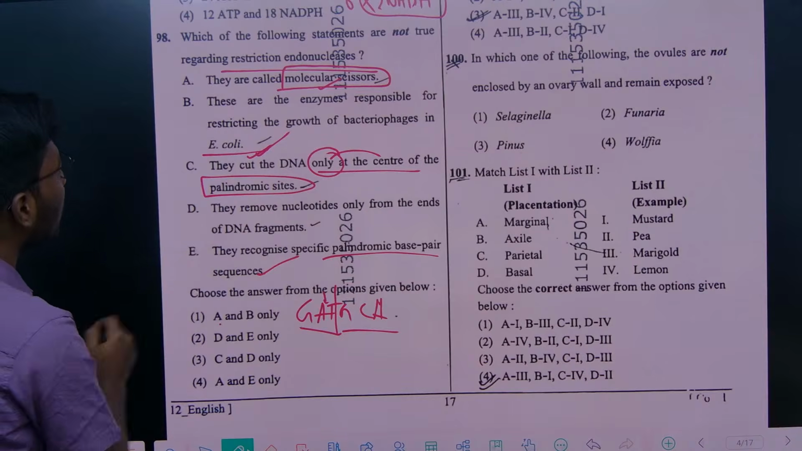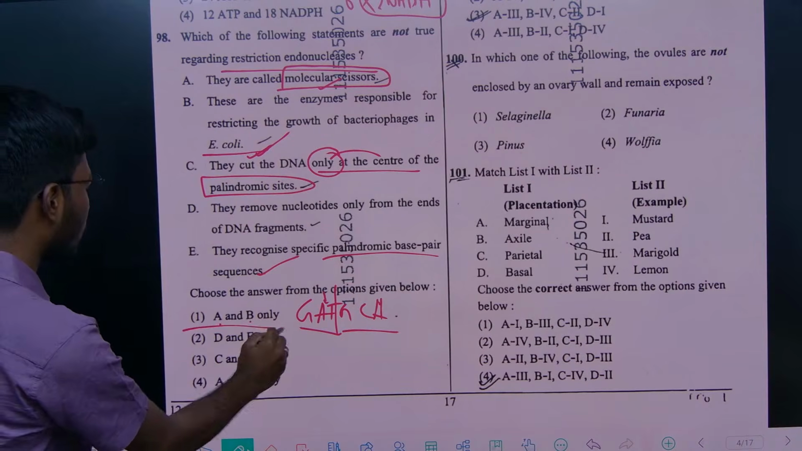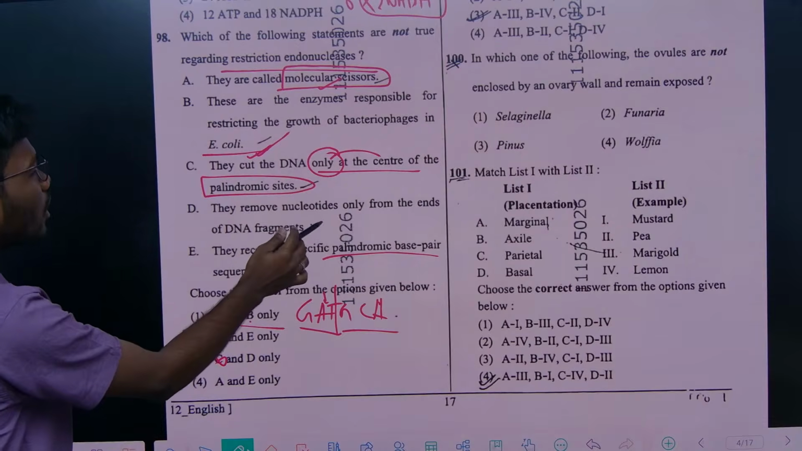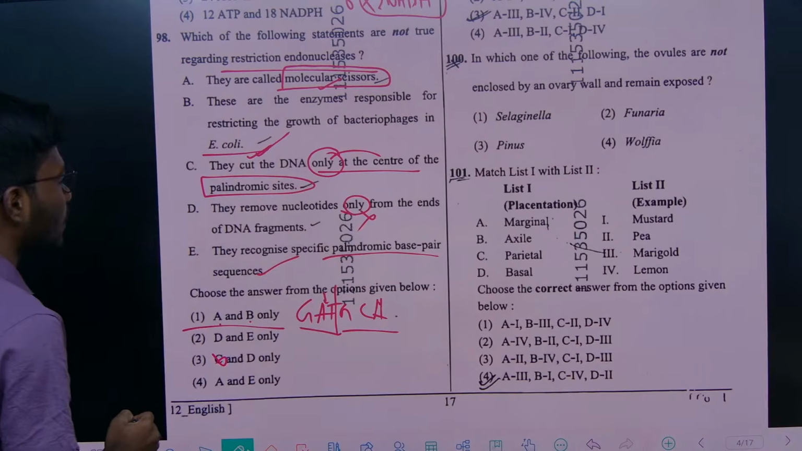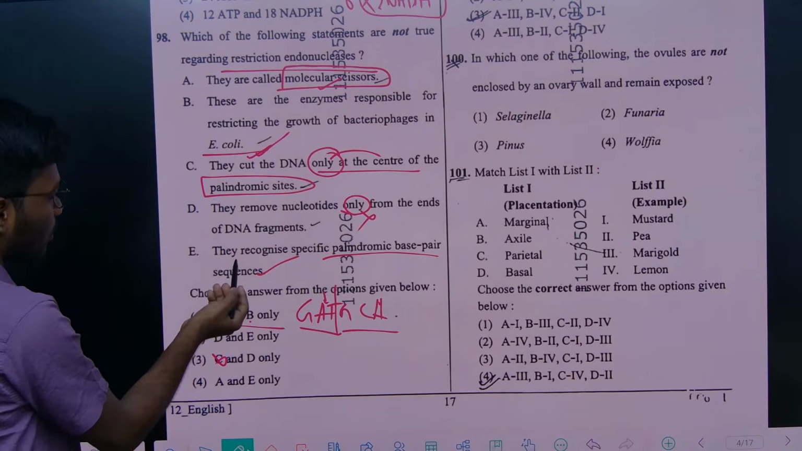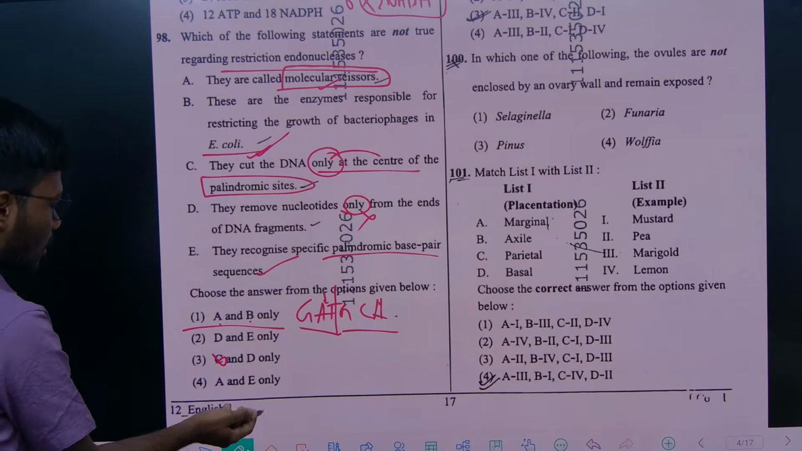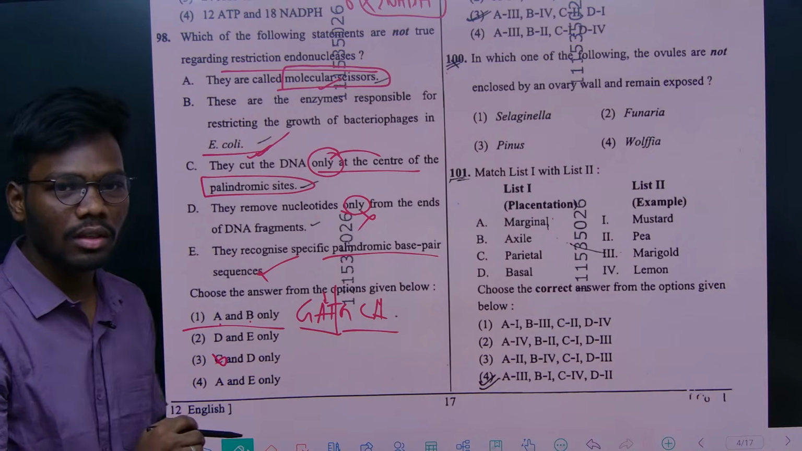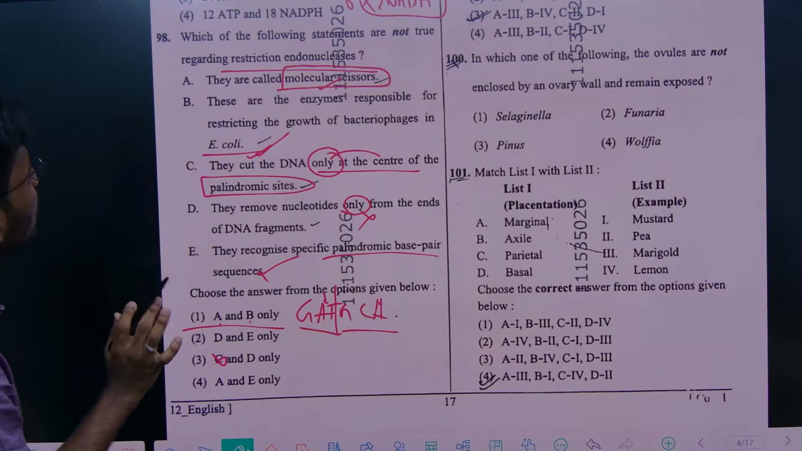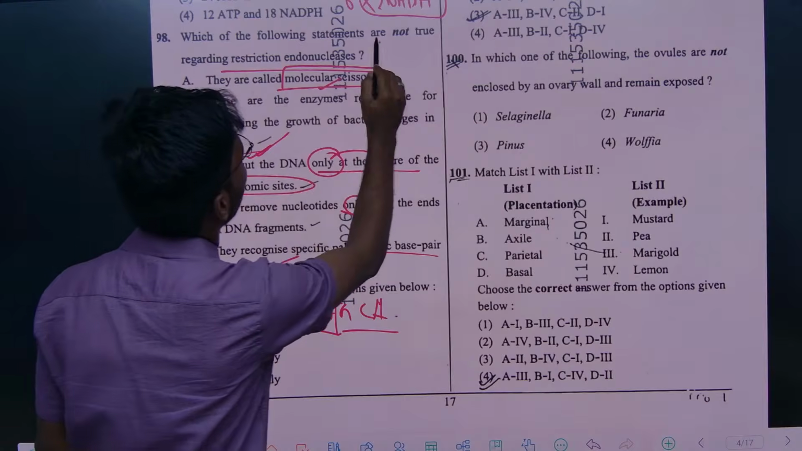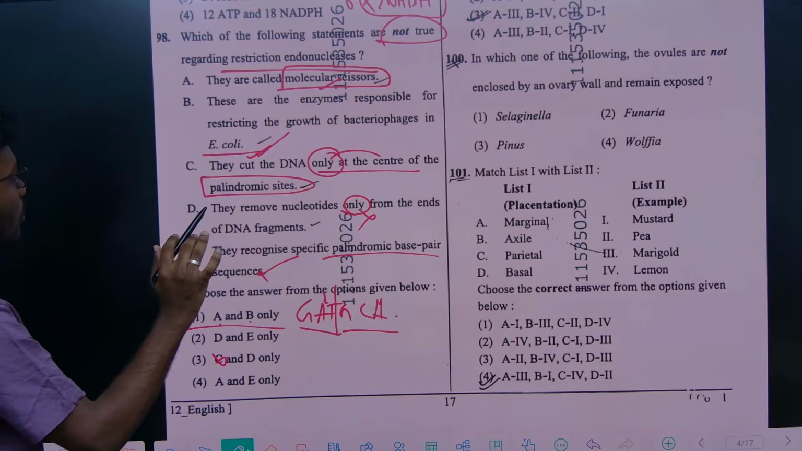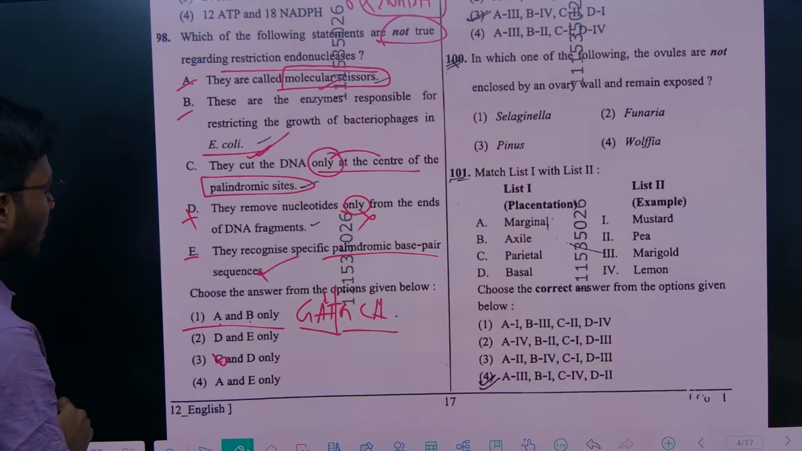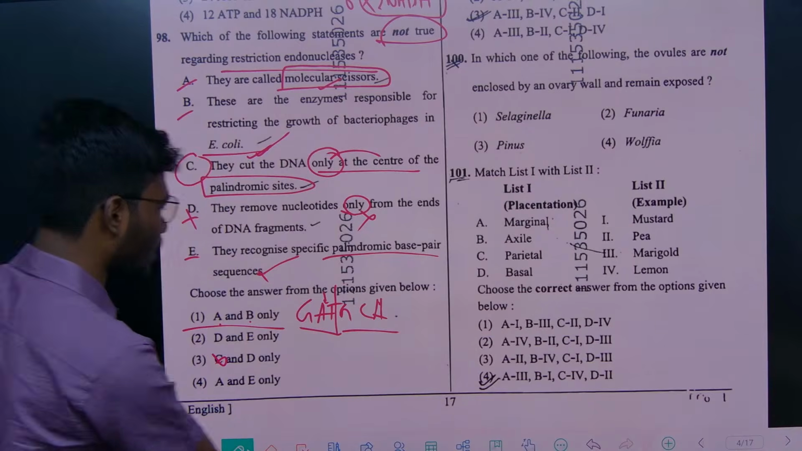From this, we can see, choose the answer from the options given below. A will be right, and also B will be right. And coming to this, C is wrong, they remove nucleotides not only from the ends of the DNA fragments, and also they recognize specific palindromic base pair sequences. Even though E is also a wrong statement. So here the option is, okay, they are asking which of the following statements are not true, right. So even though A, B, D, E are right, here C was the wrong statement, right.